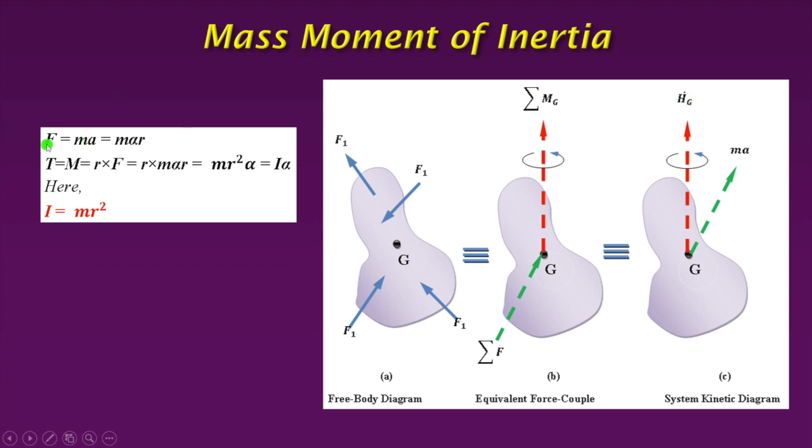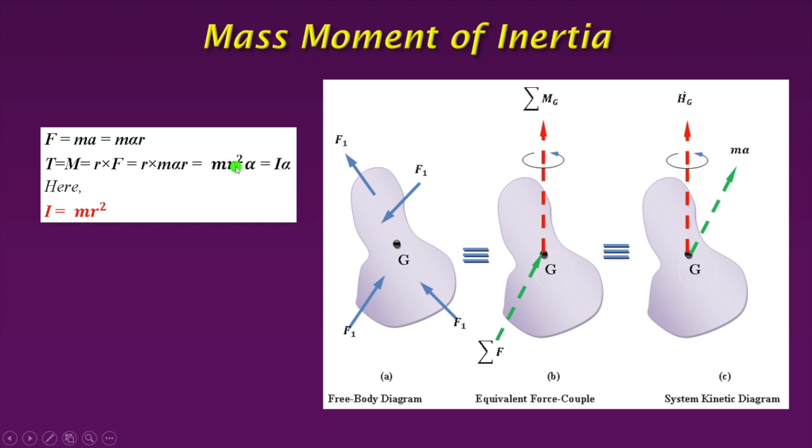Now let's write down the formula. So F equals ma. We know it. What is this F? This F indicates summation of all the forces. Again, we also know that a equals alpha R, that we have written. Now, what is torque? Here torque and this moment are equivalent things. Moment equals R cross F. So R into, substituting the value of F, R into m into alpha R. That equals m R square alpha. This is the magnitude only. We are not discussing the direction here.